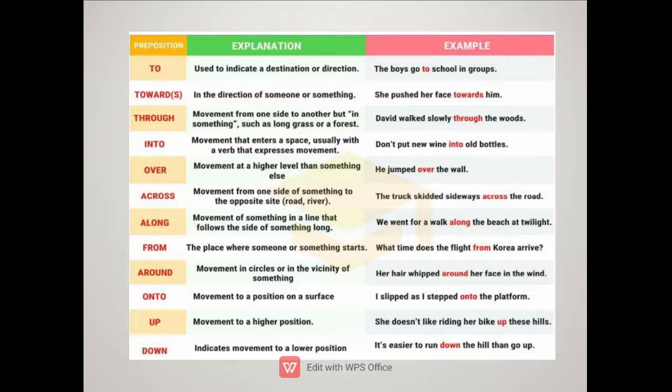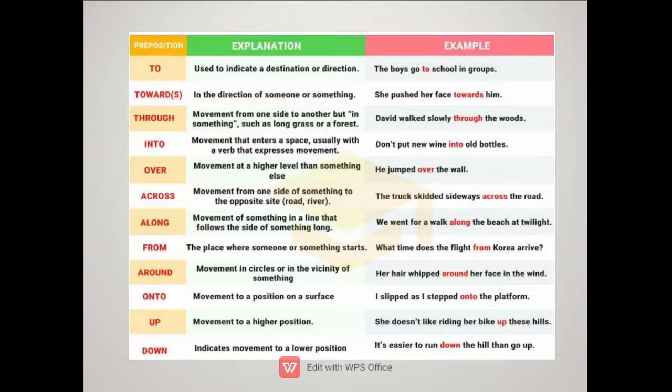From, when you come from a place: what time does the flight from Korea arrive? Around, when you move around something in a circle: her hair whipped around her face in the wind. Onto, when you come to a position on a surface: I slipped as I stepped onto the platform. Up, when you move to a higher position: she doesn't like riding her bike up these hills. Down, at a lower position: it's easier to run down the hill than go up.